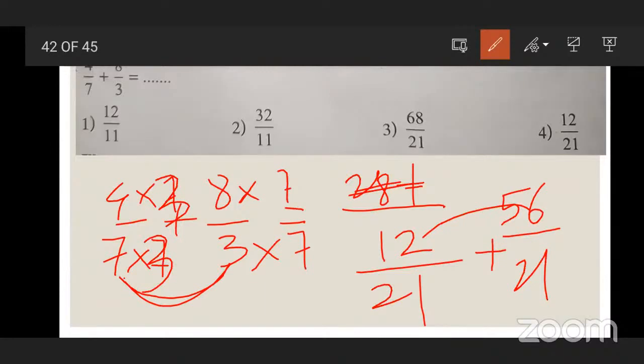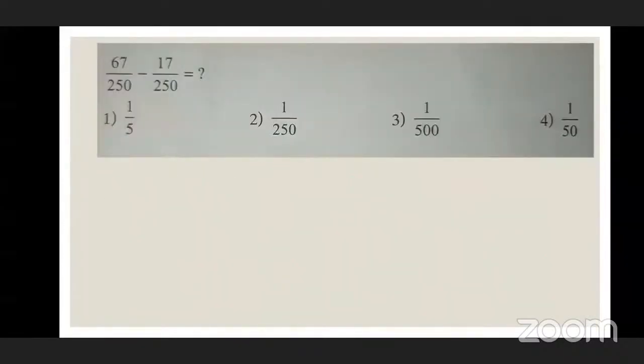Good. Next, what is the answer? Which is the correct option? Option number 3. Do you think that option number 3 is right? See, now the denominators are the same, beta. Sir, I am telling you what you answered in the previous one. What is the correct option? When 7 upon 250 minus 17 upon 250 is there, at that time what do we do? Carry out the subtraction, beta.